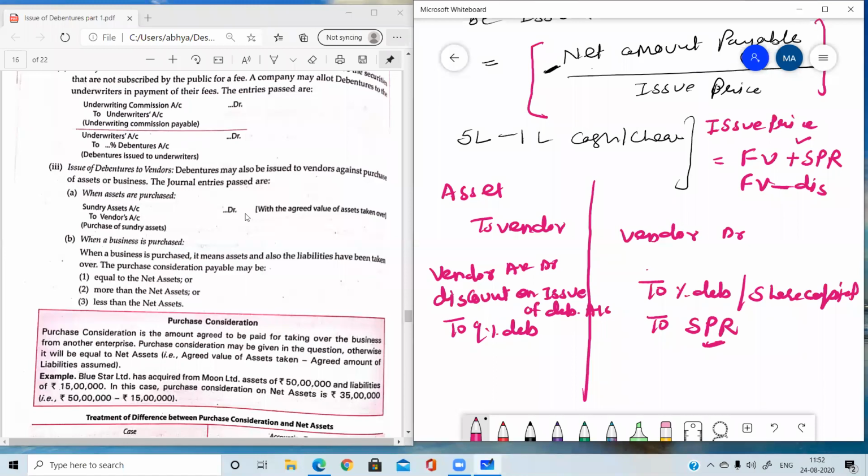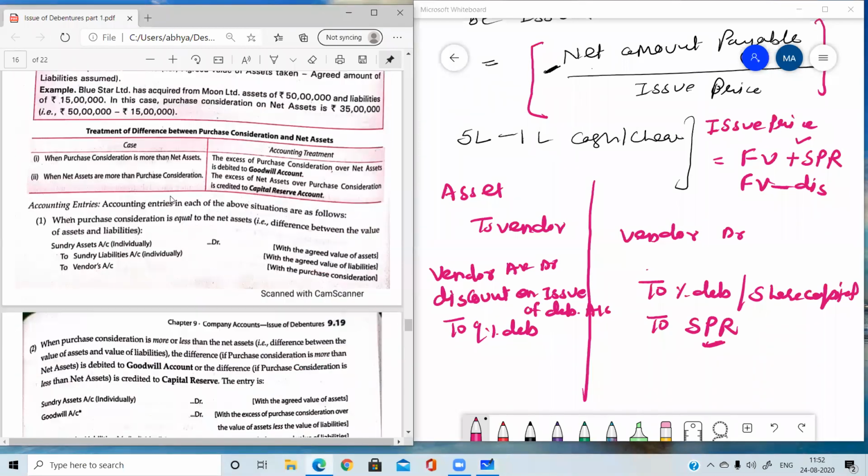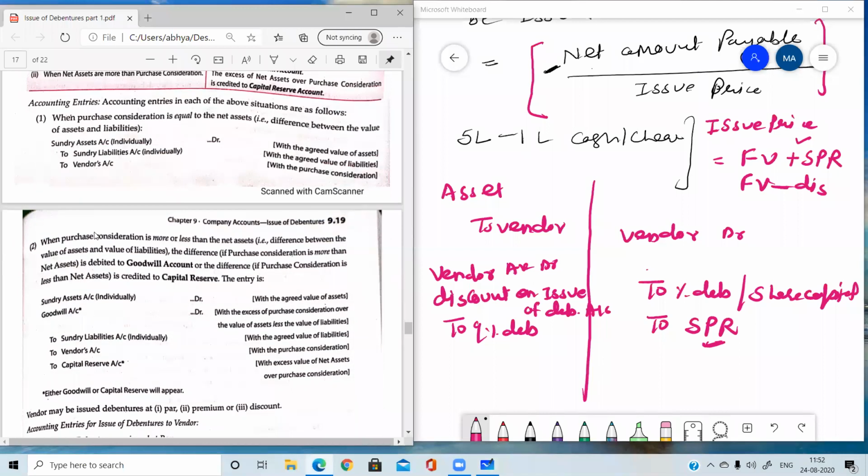Okay. So now let's do one or two questions. One question of premium we will be doing and one question of discount. So this is the sundry asset. Sometimes the complete business is taken over. There also I told you that if the debit side is lesser than the credit side, then this entry is done.